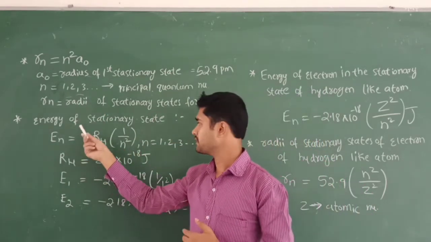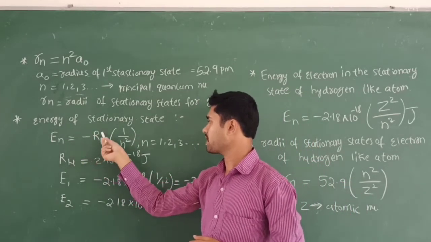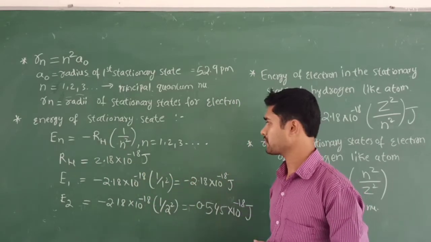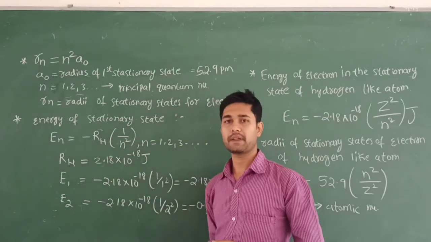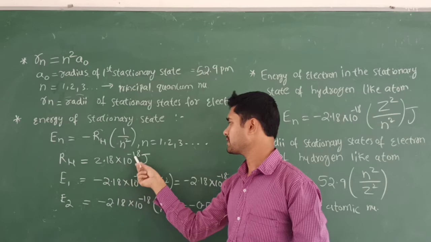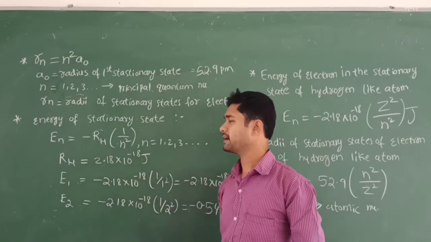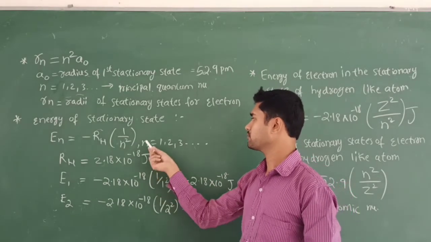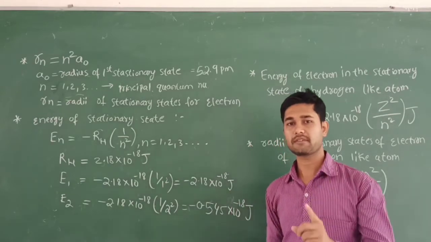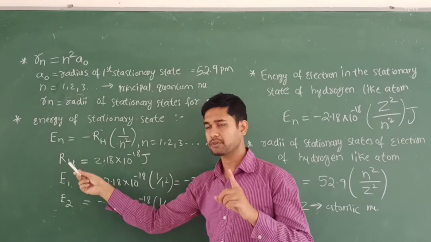Next, he continues with the energy of the stationary state, that is En is equal to minus Rh into 1 by n square, where n is equal to 1, 2, 3. These are called principal quantum numbers. This Rh is taken as a constant, its value is 2.18 into 10 raised to minus 18 joule. I mean En is equal to minus 2.18 into 10 raised to minus 18 joule into 1 by n square. He puts n is equal to 1, that is the energy of the first stationary state, E1. In the place of n, he puts the value 1.